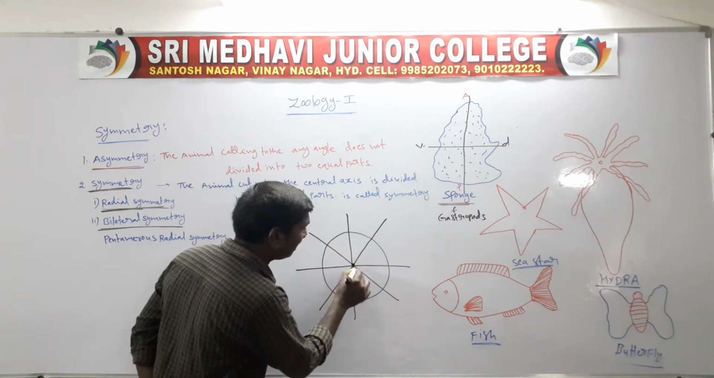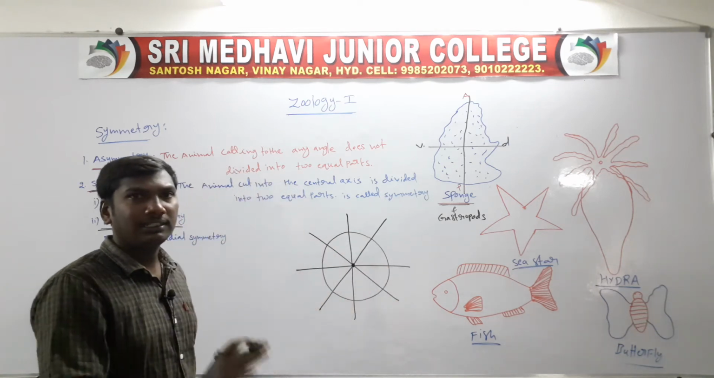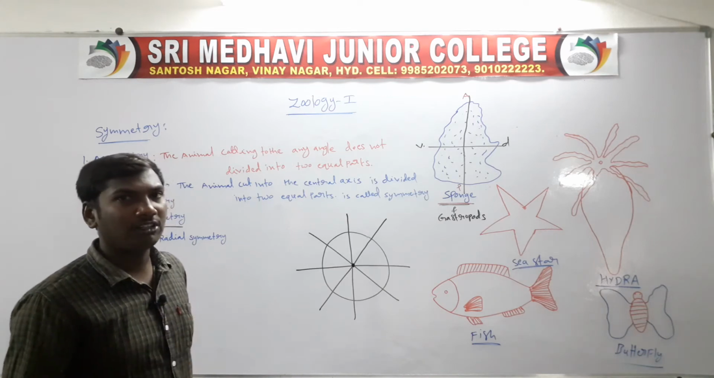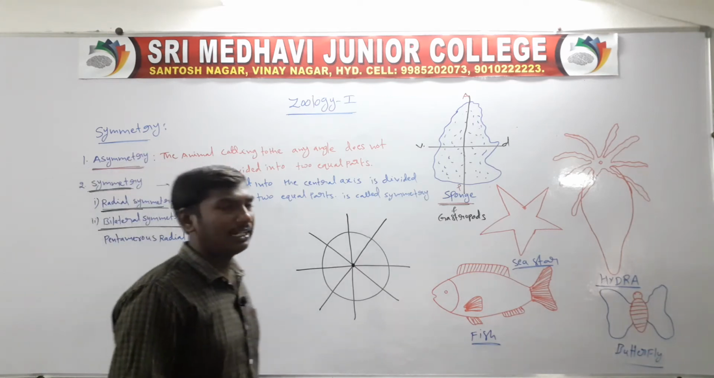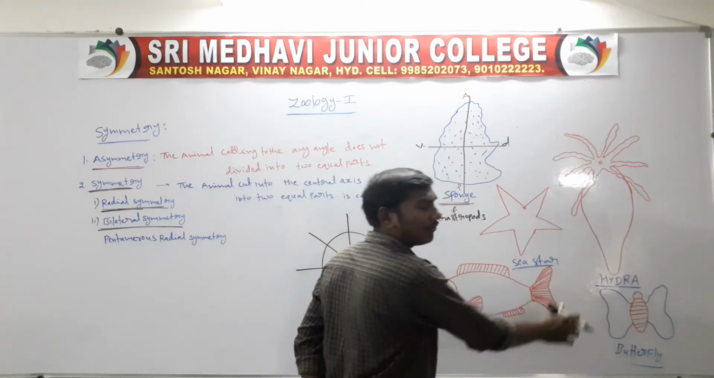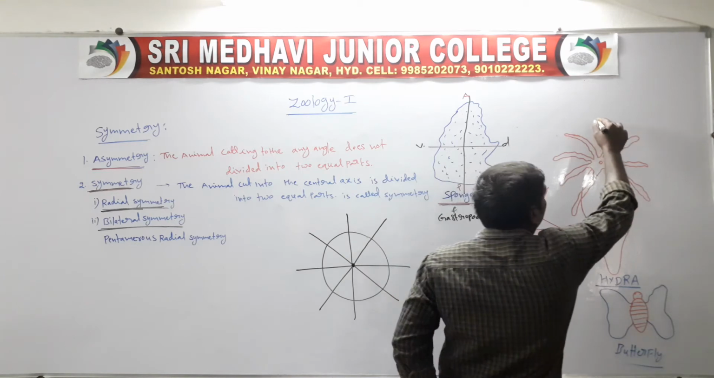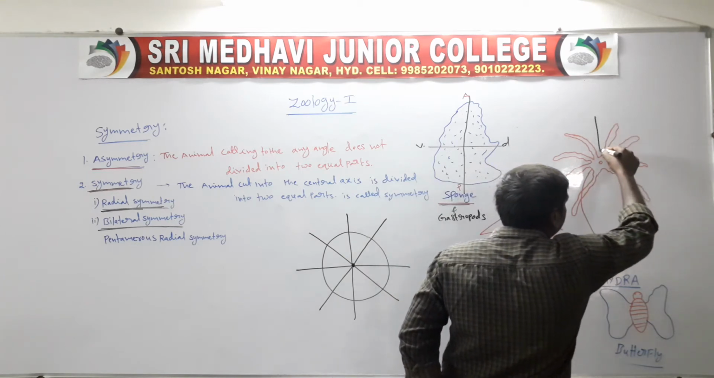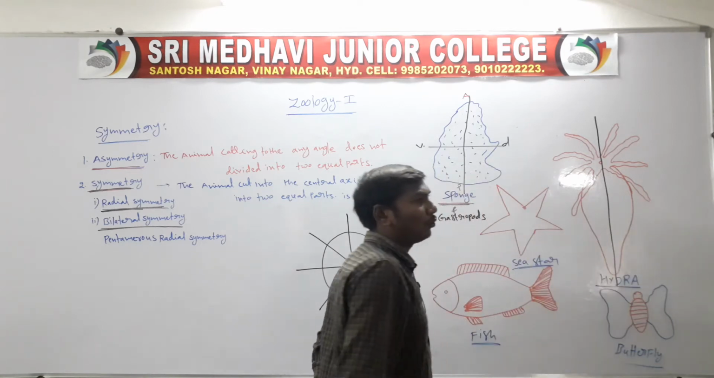So, this is the central axis. A cut at any angle through the central axis that divides the organism into two equal parts is called radial symmetry. Example: Hydra. So, this is the Hydra. The Hydra is cut from anterior to posterior and is divided into two parts.